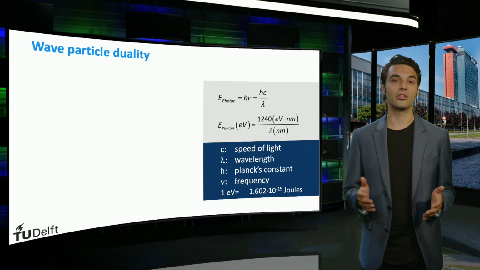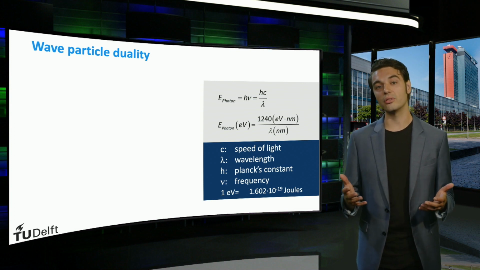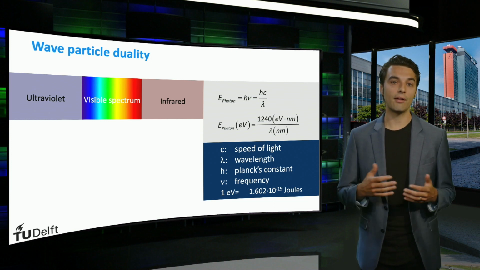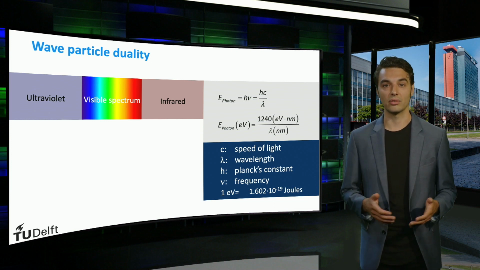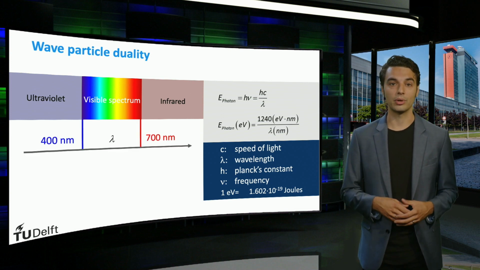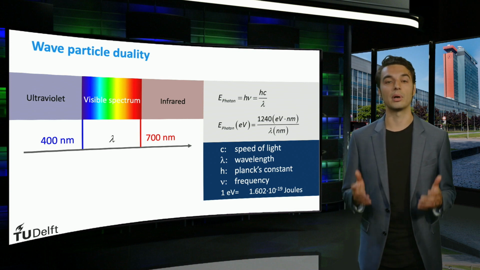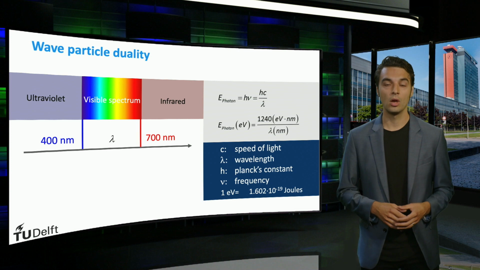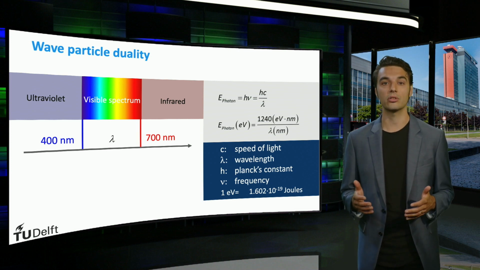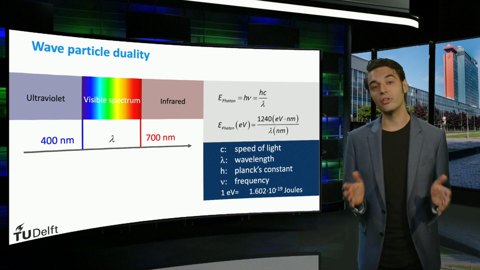The wavelength and energy of light strongly affect how photons interact with matter and even how we perceive them. If we look, for instance, at the visible spectrum, the arrow indicates the direction of increasing wavelength. The visible spectrum ranges from blue photons, which have a wavelength of about 400 nanometers, to red photons with a wavelength of about 700 nanometers. Photons with a wavelength smaller than 400 nanometers or greater than 700 nanometers are in the ultraviolet and infrared part of the spectrum respectively and are invisible to the naked eye.